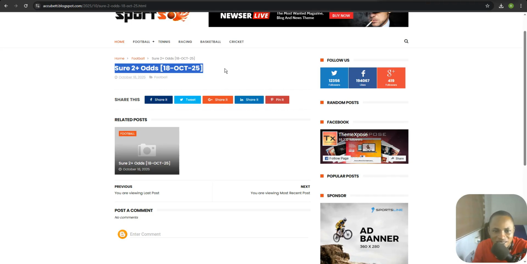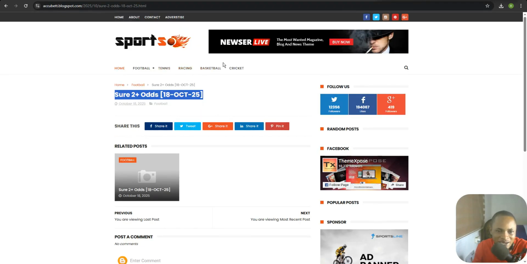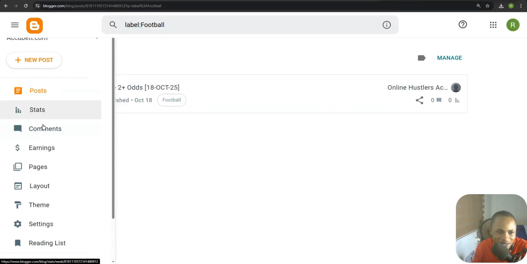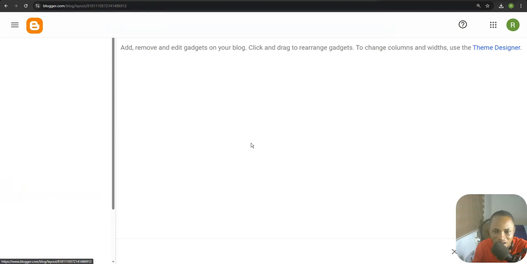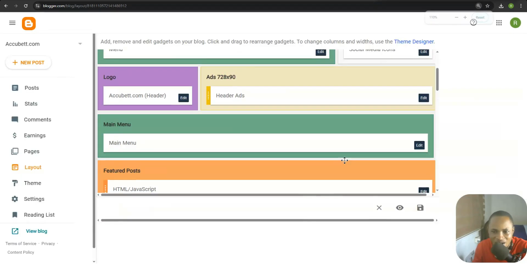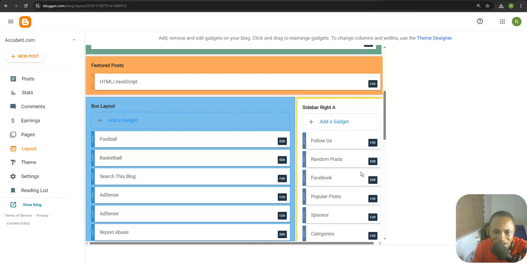Right after doing that, you have 2 big platforms that you can use to create your mobile app. The editing is very simple. Somebody may ask, how can I edit and make it very simple for me? You come to this layout button, and this is where all these gadgets are.